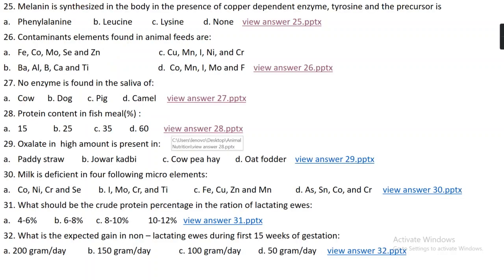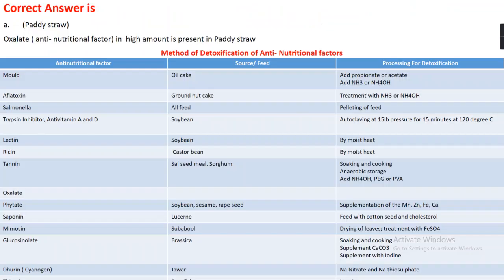Question number 29. Oxalate in high amount is present in option A paddy straw, option B jowar kadvi, option C cowpea hay, or option D oat fodder. The right answer is option A, that is paddy straw. Oxalate, which is an anti-nutritional factor, is present in a high amount in paddy straw. Here is the list of anti-nutritional factors along with their source in feed and the process for their detoxification. Mold is present in oil cake, and we can remove it by adding ammonia or ammonium hydroxide, or adding propionate or acetate.